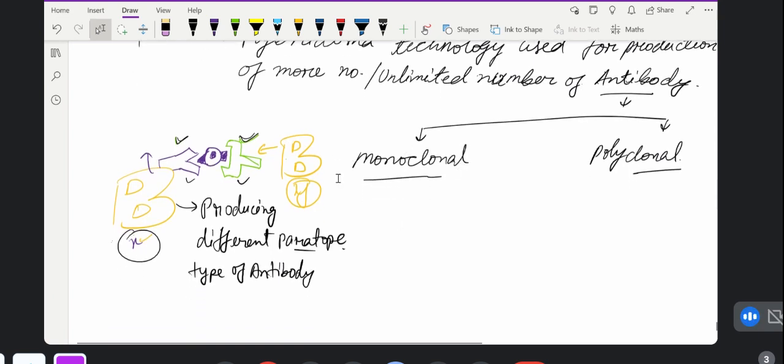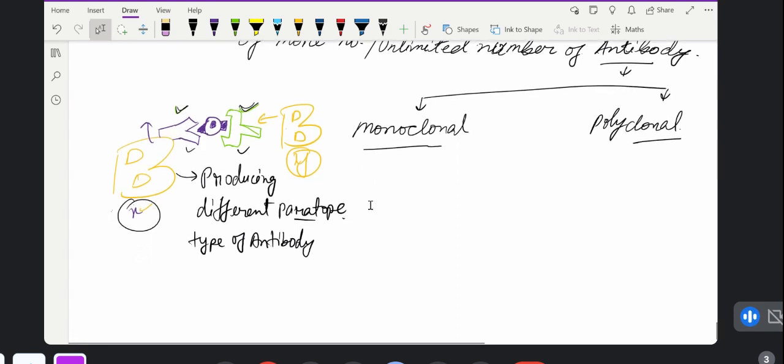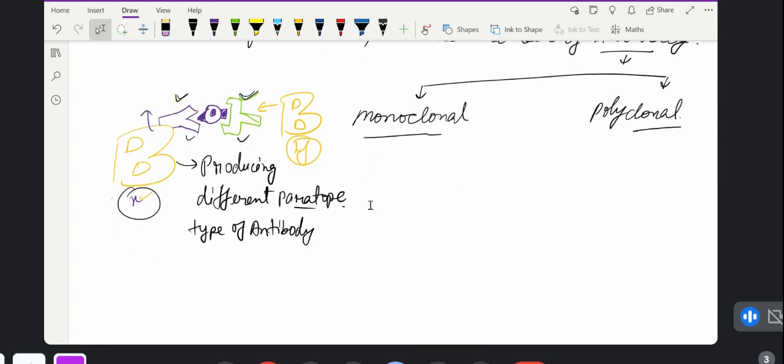So what does monoclonal antibody mean? The antibody which is made from one type of clone. It is very important, again I am saying, the antibody made from one type of clone is called monoclonal antibody.